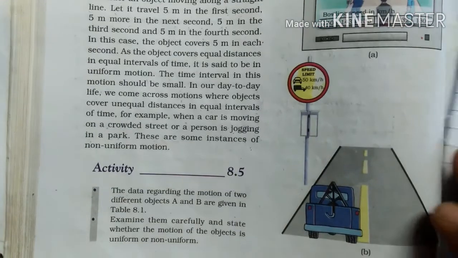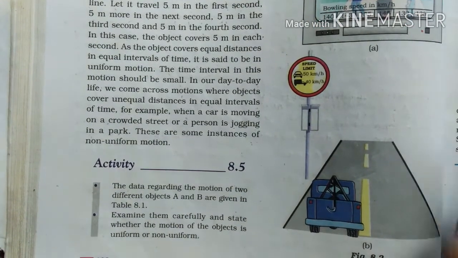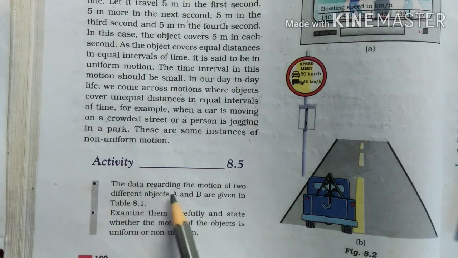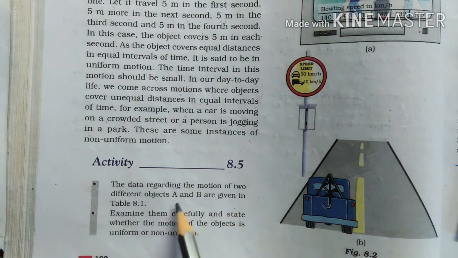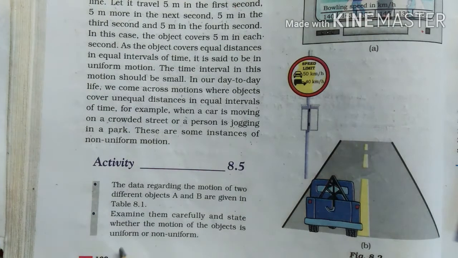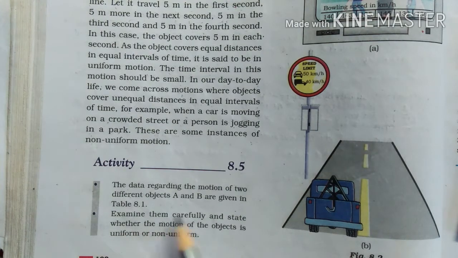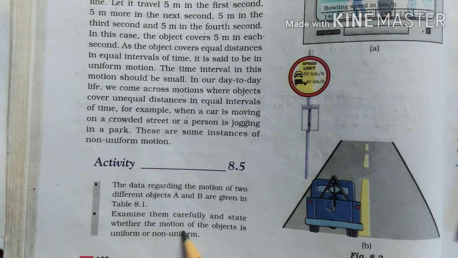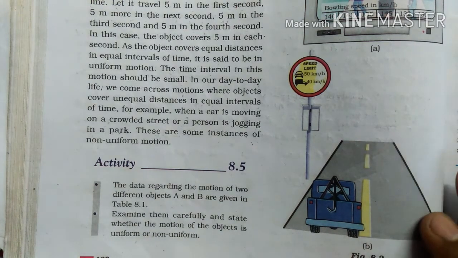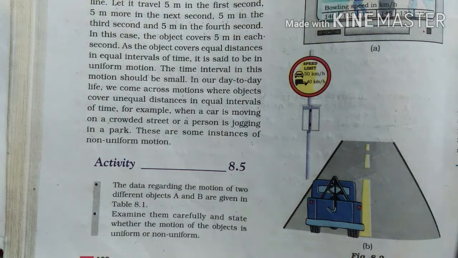Now there is an activity. Please students, do this activity. The activity is 8.5. The data regarding the motion of two different objects A and B are given in table number 8.1, which we have just seen. Examine them carefully and state whether the motion of the object is uniform or non-uniform. I have just told you, but write it in written form.